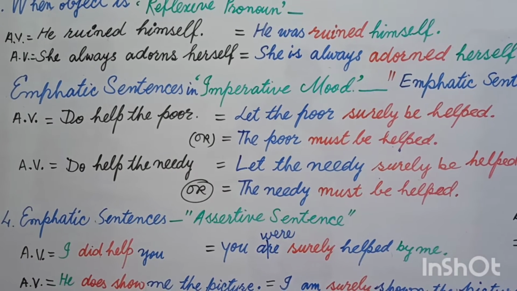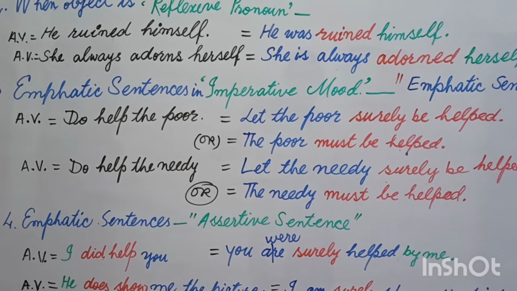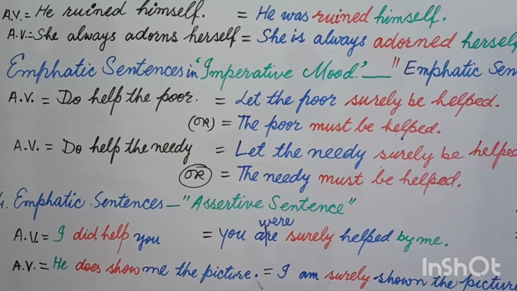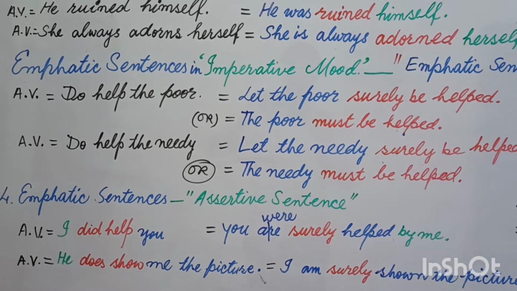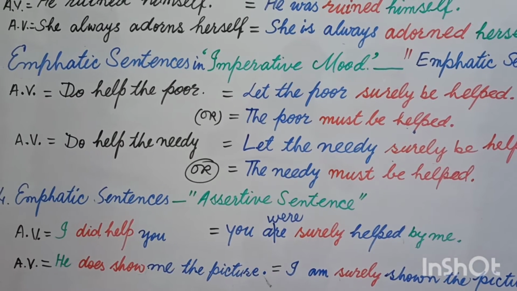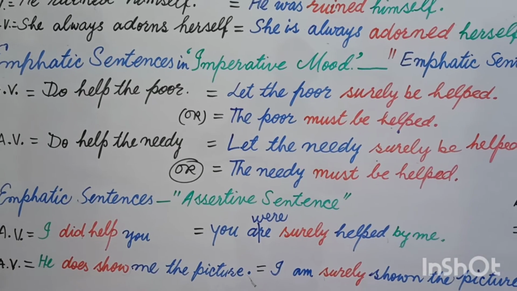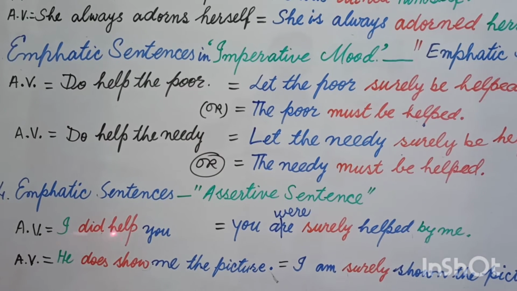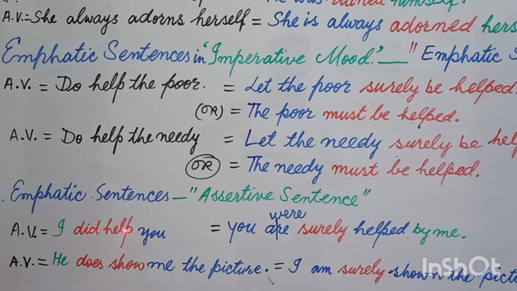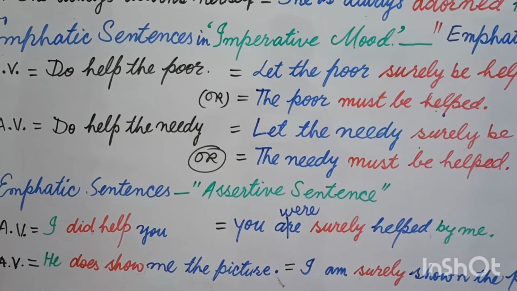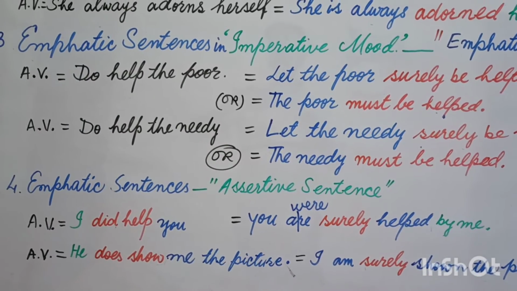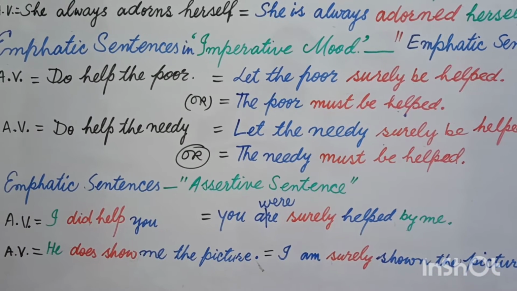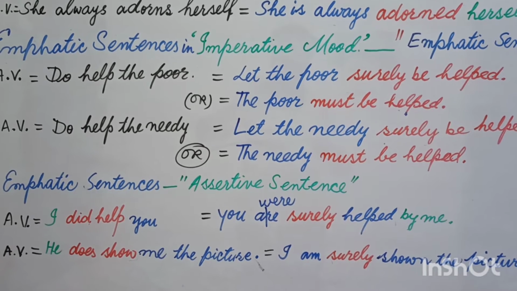Emphatic sentence, assertive sentence. Now you are going to use an assertive sentence by using some compulsion in it. Generally in past indefinite we have the structure subject plus second form plus object, and we use did not plus first form. But in this sentence the particular thing is I am using did without not, and with the did I am using the first form of the verb. I did help you. It means that you were compulsorily helped.